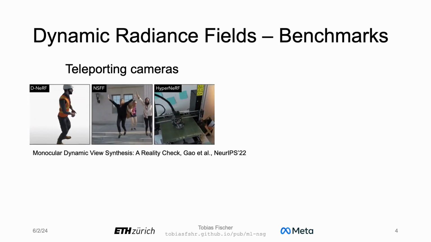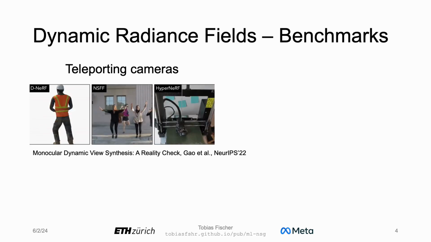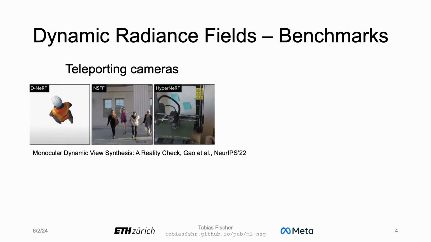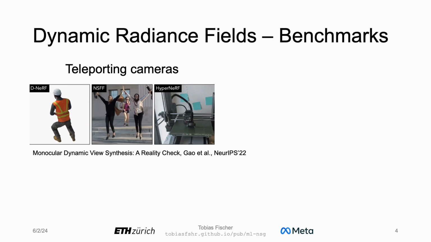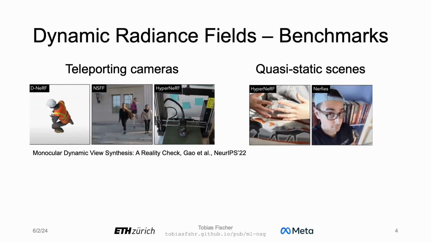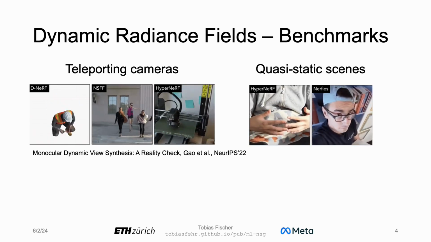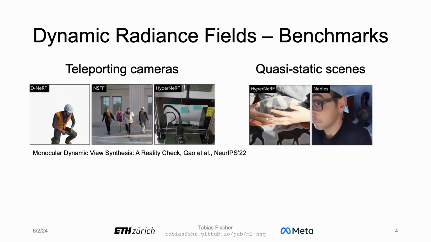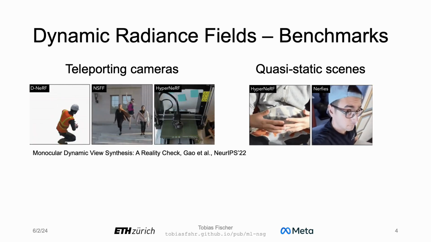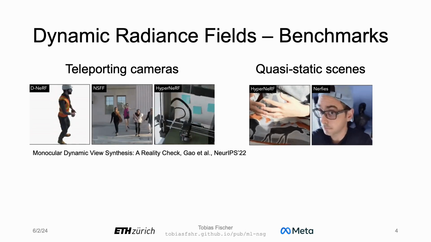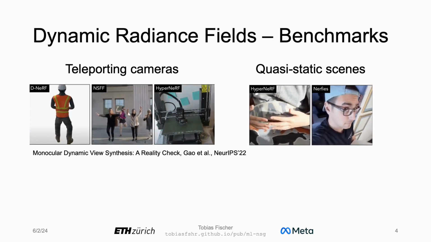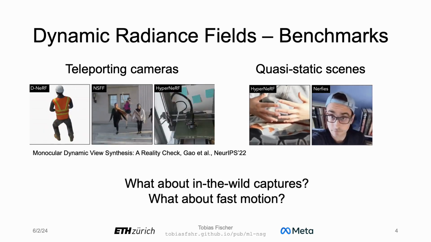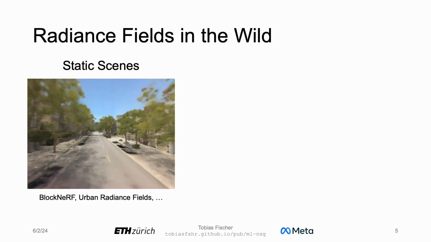The problem is, though, that these are composed of data with teleporting cameras, having multiple viewpoints of the scene at the same time step, or quasi-static scenes, where the camera moves much faster than the scene itself, creating a similar effect to the teleporting cameras. This is, however, rarely the case when we deal with in-the-wild captures like street scene data, where we have fast object motion and limited viewpoint coverage.